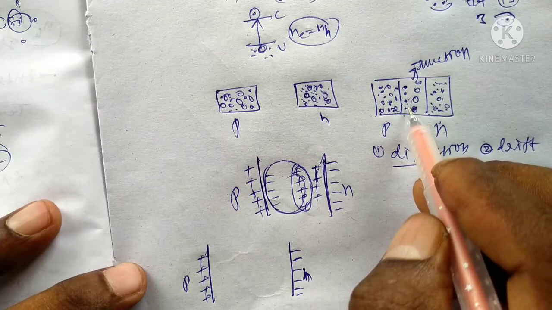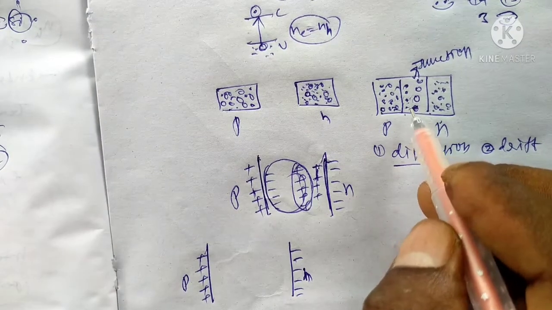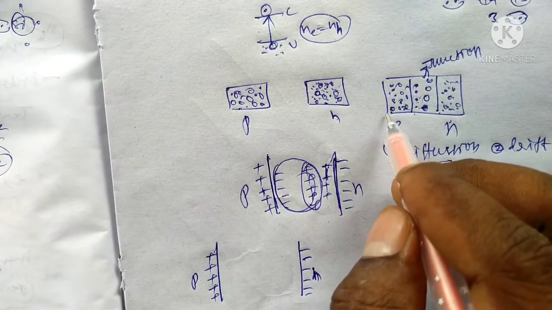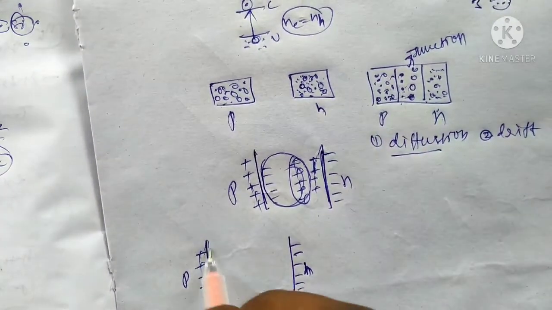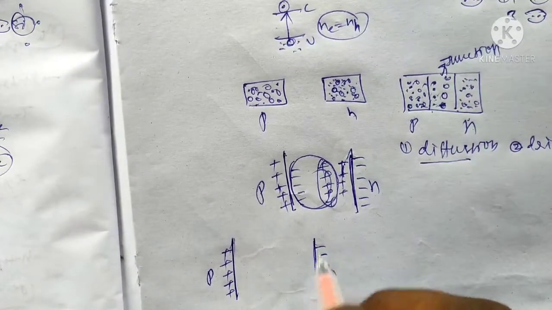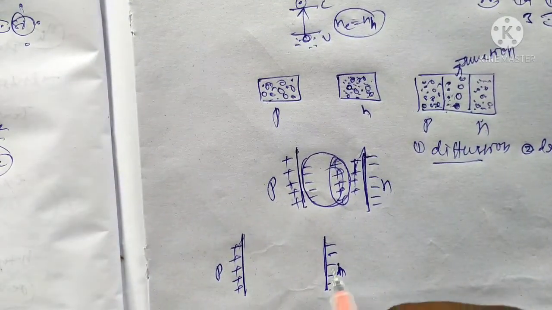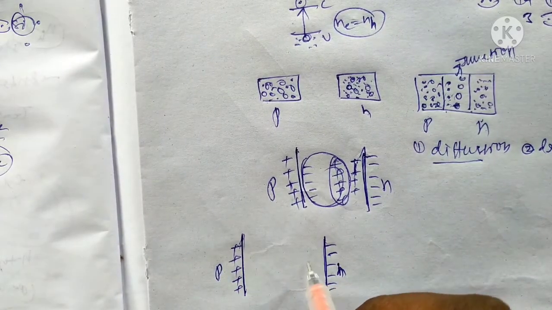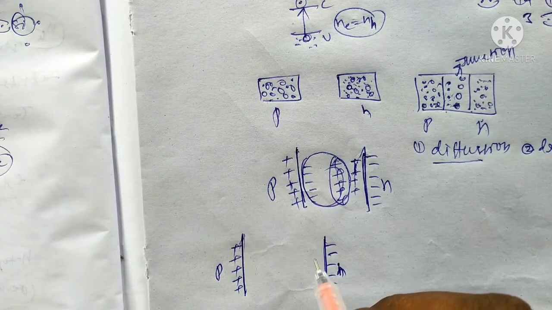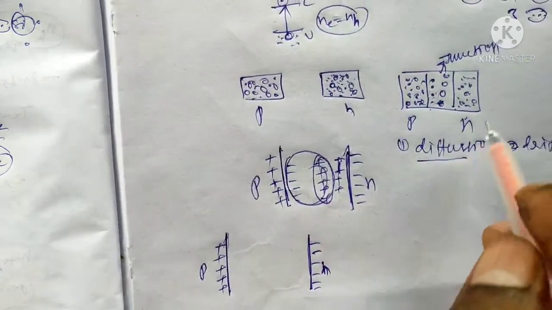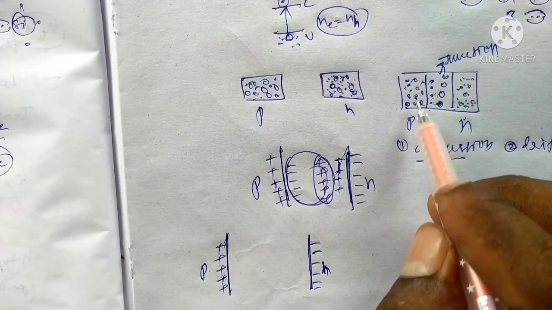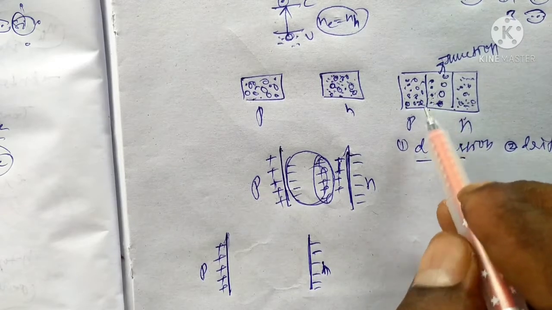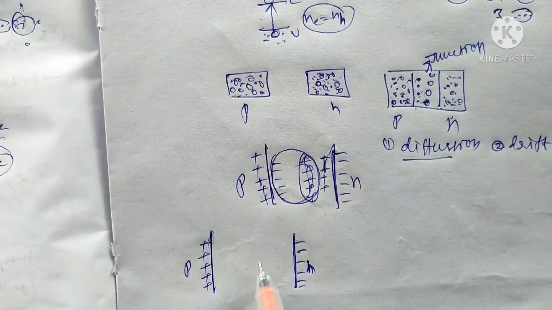Now the electrons continuously diffuse to the P side. A layer will be formed. This is the junction layer, in between the two sides. We combine the p type and n type. The movement of electrons from N to P, and holes moving towards the N side, forms a junction.